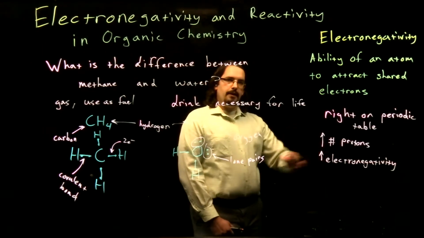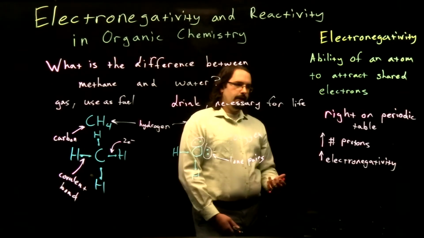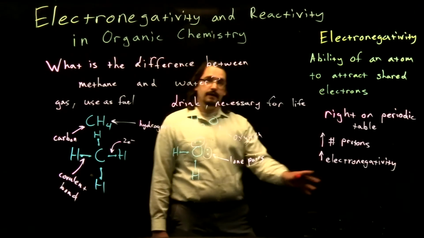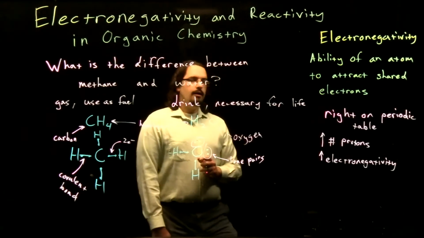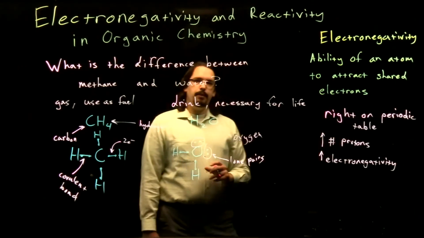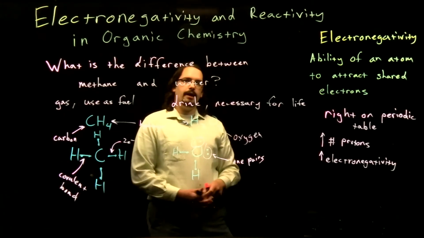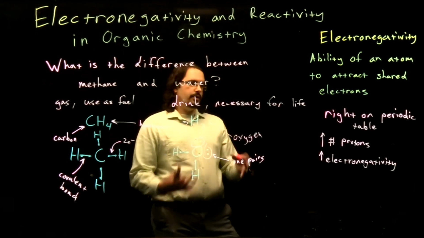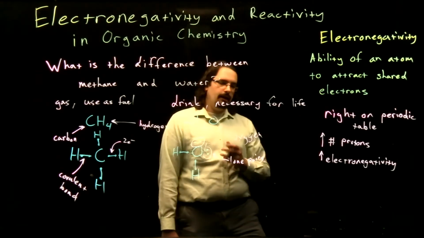So moving right on the periodic table will increase our electronegativity. The only exception is our far right column, the noble gases. They don't really have any pull towards those electrons because they already have that full outer electron shell, that full octet of electrons.